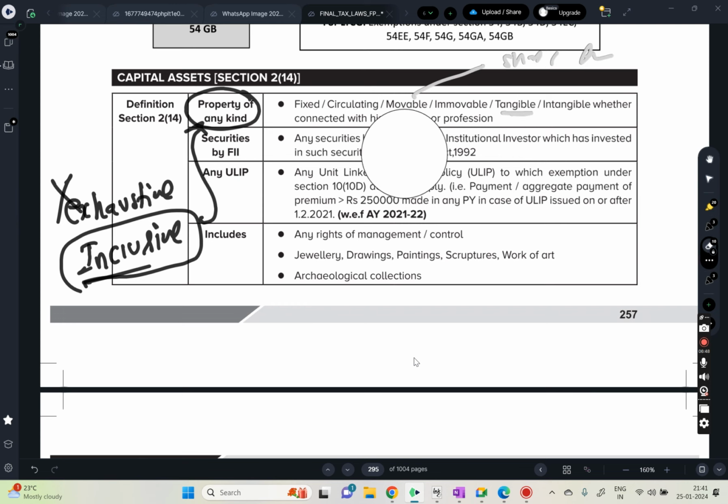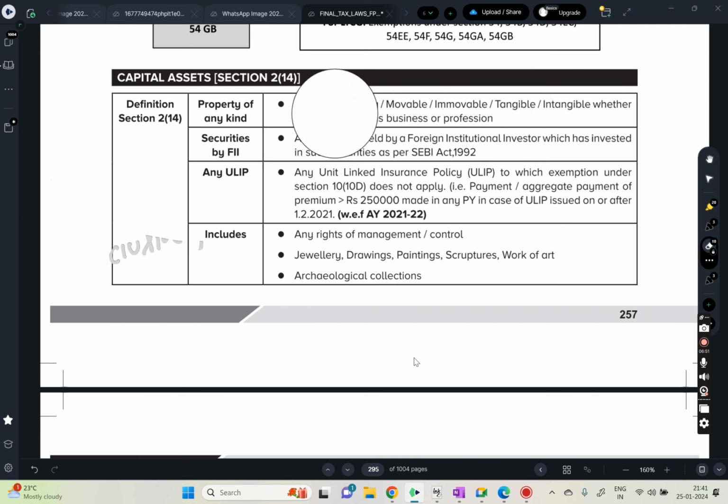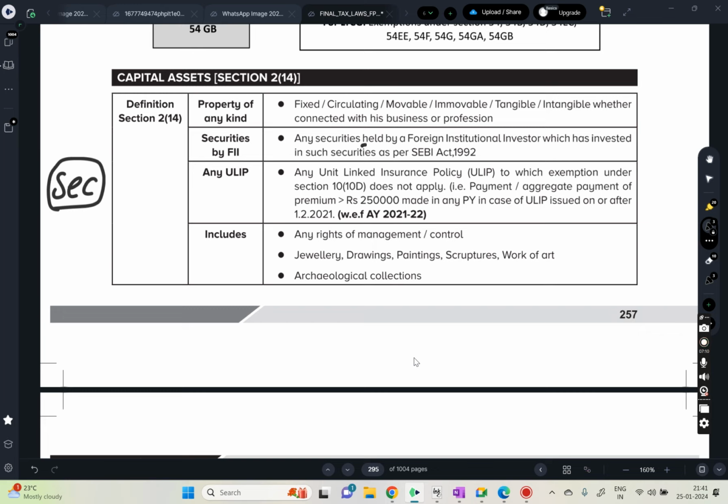Now specifically they mentioned these two items, which are not much asked in questions, but we'll discuss a little bit, and if there is anything remaining, we'll discuss later. Securities held by FIIs, foreign institutional investors. That means securities bought by foreign institutional investors. An institution basically means people pooling their money, which you can learn in capital markets.